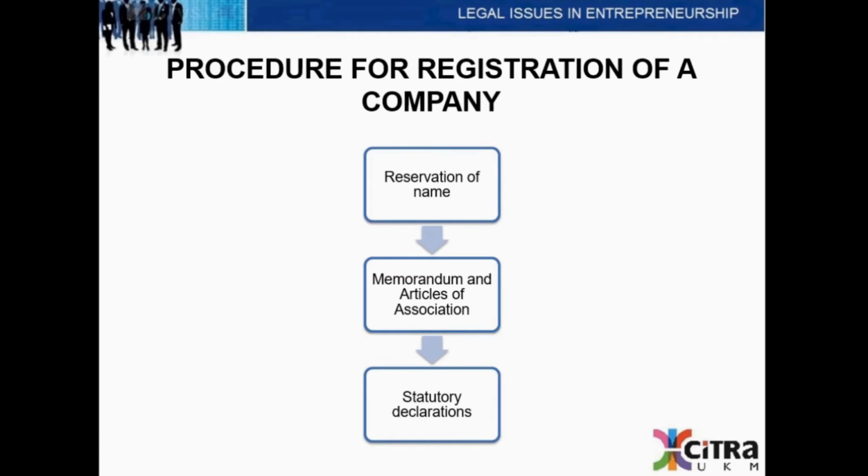The procedure to register a company can be seen on the slide, whereby at first there must be a reservation of name of the company, followed by a memorandum and articles of association together with statutory declarations.